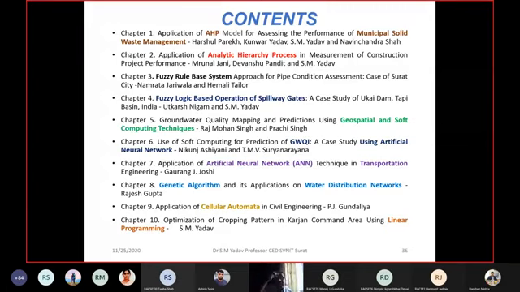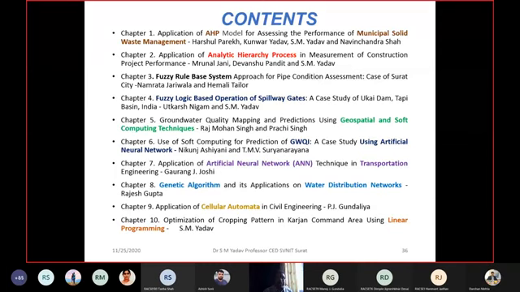My second subsequent lecture is on this specific technique, and I will make you solve one example on that in my next lecture. Then chapters 3 and 4, if you are working in the area of fuzzy logic, are fuzzy logic based applications. Chapter 5 is the use of geospatial and soft computing techniques. Chapters 6 and 7 you will find artificial neural network applications. Chapter 8 is genetic algorithm. Chapter 9 is cellular automata, and chapter 10 uses the linear programming technique.